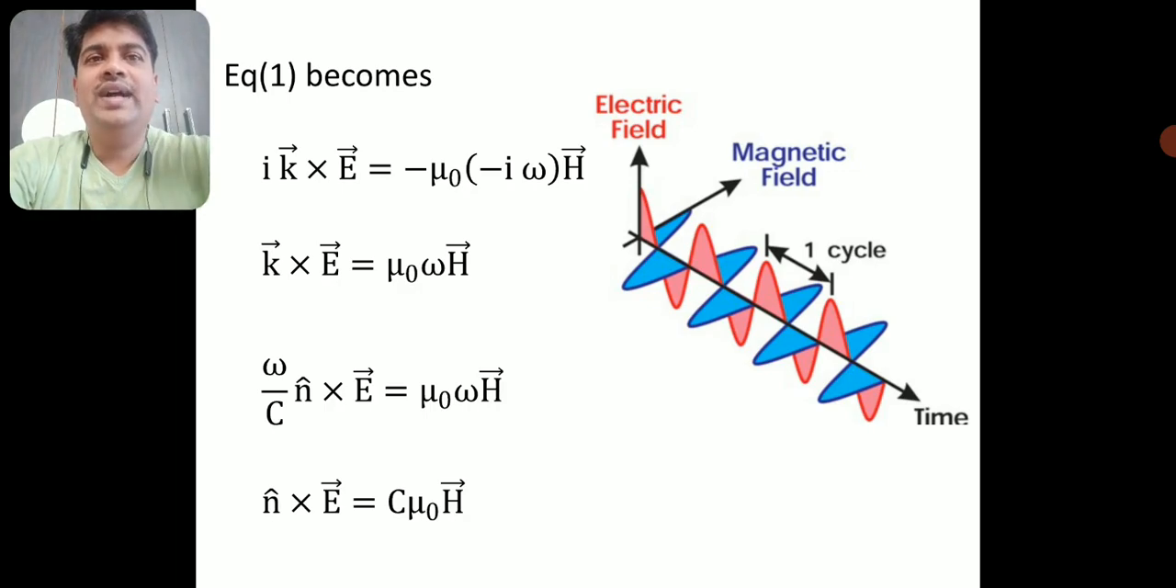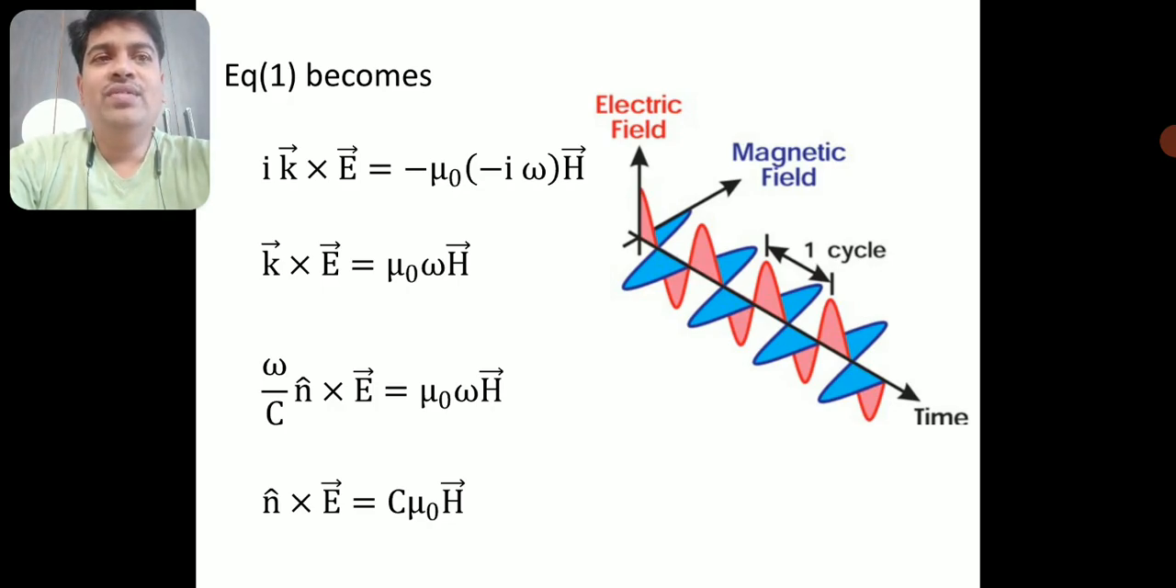So I have substituted the value of del and ∂/∂t in equation 1, and I got a modified equation: i k cross E is equal to minus mu naught minus i omega H. Let us further simplify this. Both sides have this imaginary i, and it cancels on both sides, and minus into minus becomes plus on the right hand side. Now the equation becomes k cross E is equal to mu naught omega H.